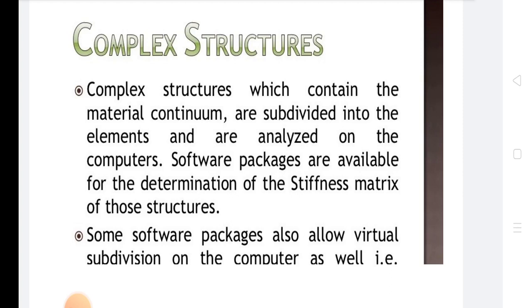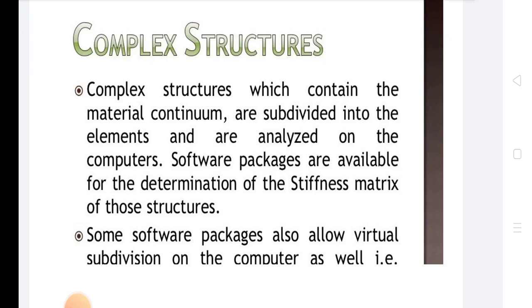After this, P refinement. In the P version of refinement, the degree of polynomial is increased keeping the mesh size fixed. After this, HP refinement. In HP refinement, the mesh size H is refined simultaneously with the increased value of P. A properly designed HP refinement scheme provides faster convergence than either P refinement or H refinement alone. R refinement: in R refinement, the nodes are relocated without changing the number of elements.